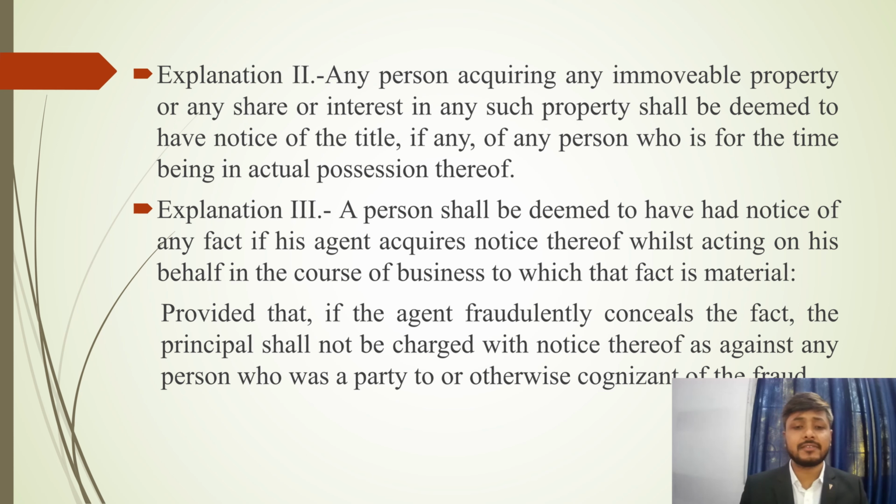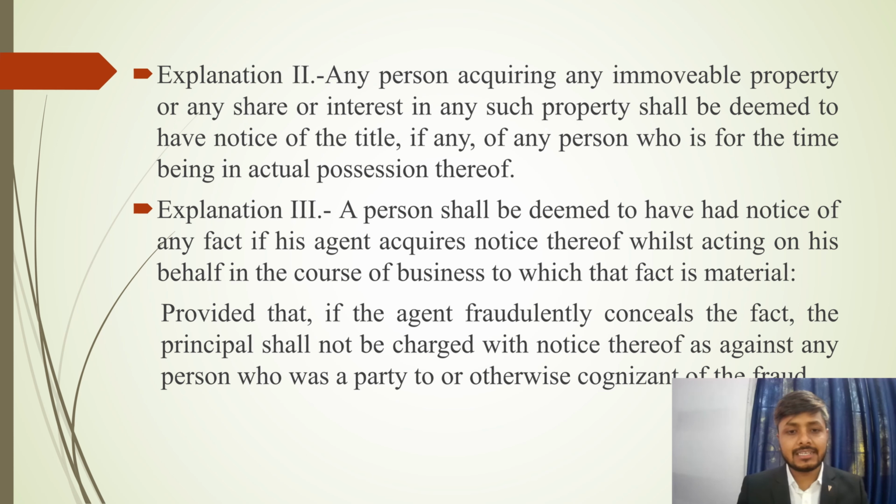For example, if X is buying a flat from Y, X should go to the flat and see whether it is vacant or occupied by a tenant. If there is a tenant, he should either accept him as a tenant, or ask for the premises to be vacated before buying it.